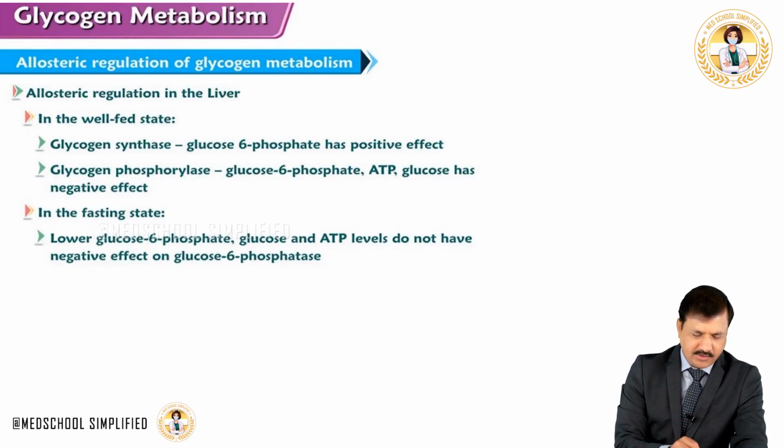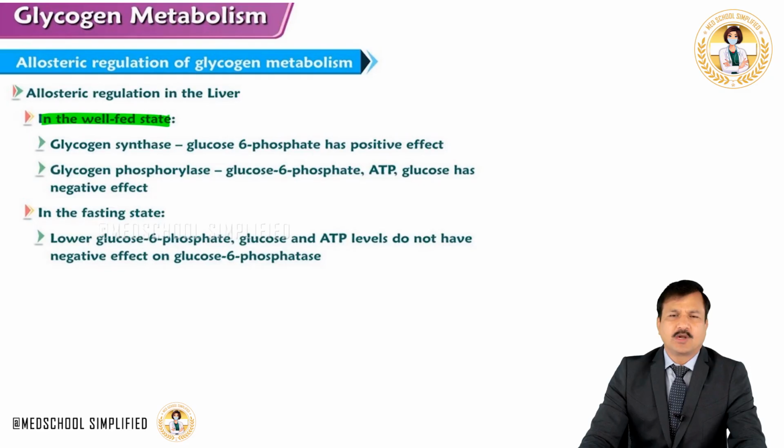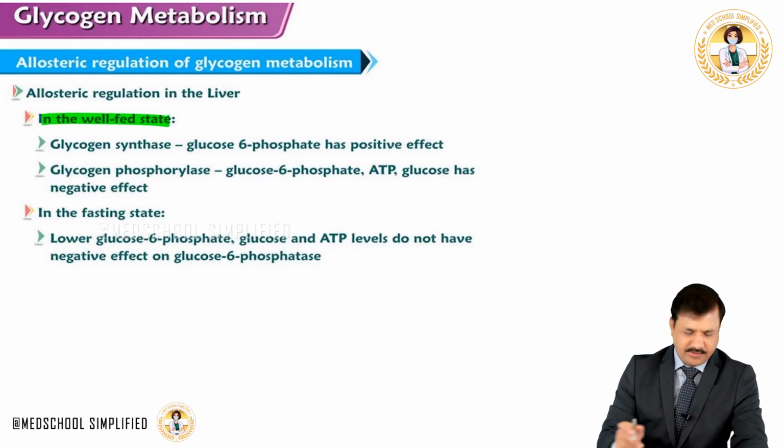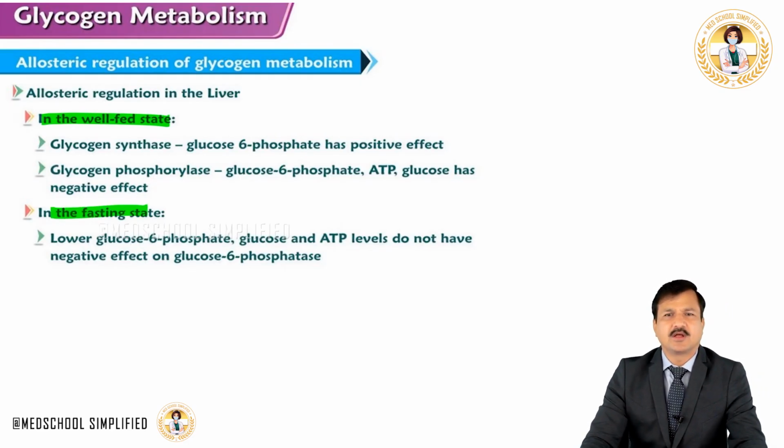So what we are going to do now is separate this regulation into the kind of regulation that goes on under well-fed condition, that means after a meal, what kind of regulation will be going on in the liver. And also we are going to consider the regulation that goes on under fasting condition.